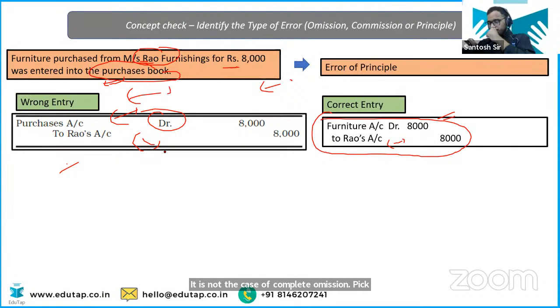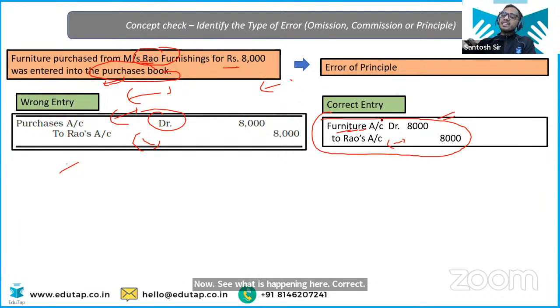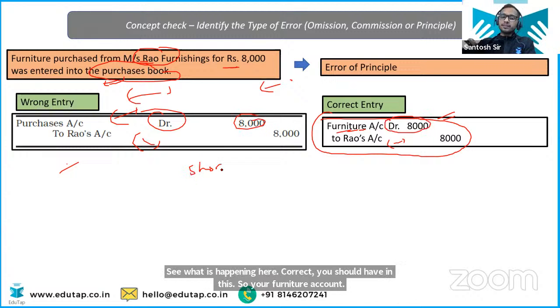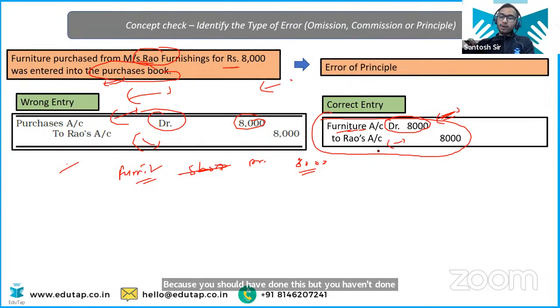Now, see what is happening here. The correct entry should have been this. So your furniture account actually has been short debited by 8,000. Now to rectify it, you have to debit your furniture account, isn't it? Because you should have done this, but you haven't. So now you are going to debit your furniture account by 8,000 to rectify your wrong entry, right?